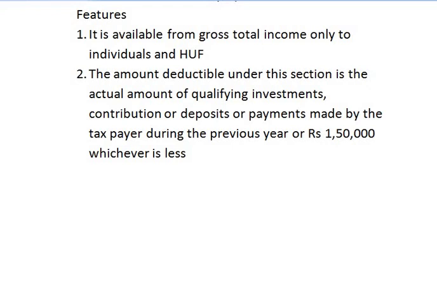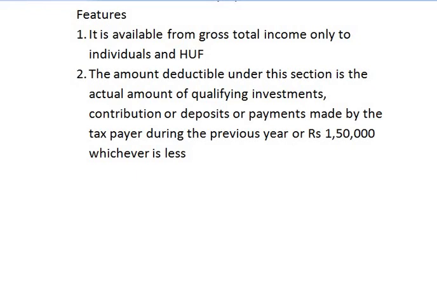For example, as I have told you, I have invested or spent 1 lakh rupees under section 80C. The maximum amount that I can claim under section 80C is 1,50,000, but I have spent how much? Only rupees 1 lakh.